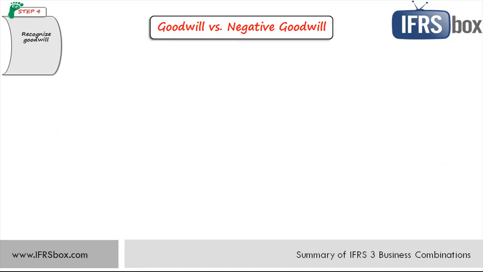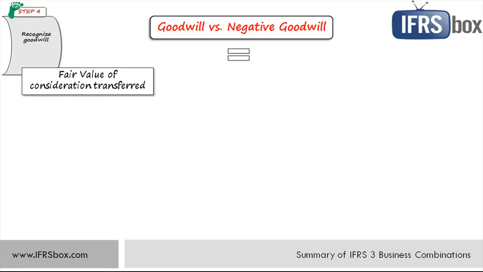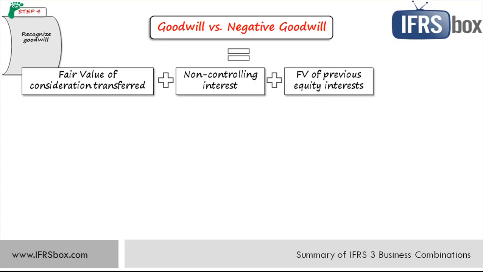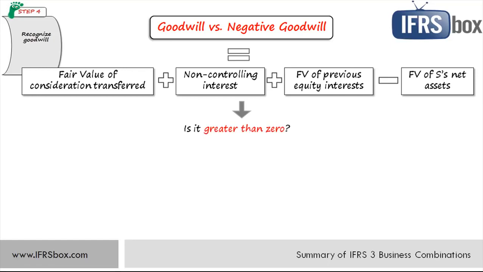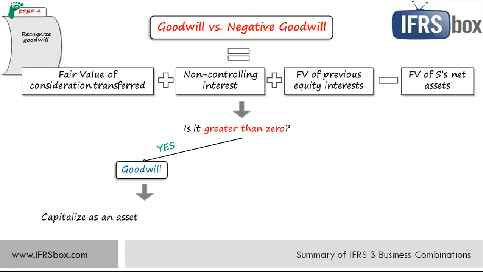Sometimes goodwill is positive and sometimes it's negative. The basic goodwill formula is fair value of consideration transferred plus non-controlling interest plus the previously held interest when the subsidiary is acquired in stages, and we should deduct the subsidiary's net assets. Now, as I mentioned, the result can be either positive or negative. So when the result is positive or greater than zero, then the difference is called goodwill. And as it's acquired in a business combination, a parent needs to capitalize it as an intangible asset and perform an annual impairment review.